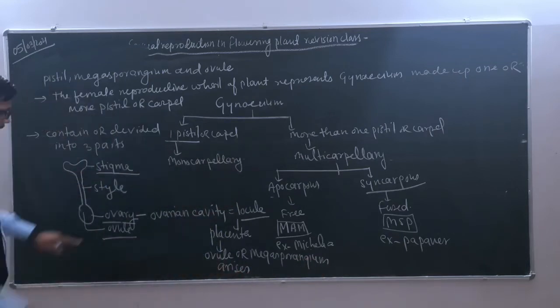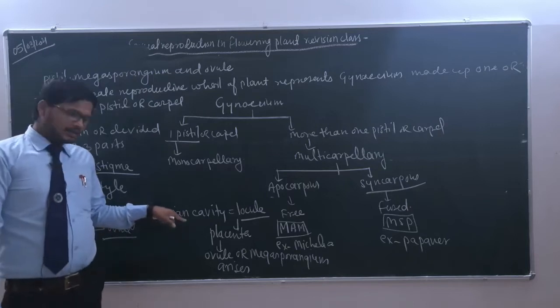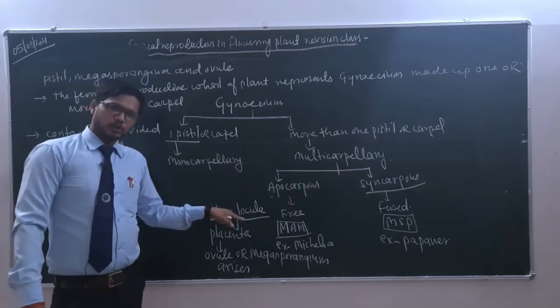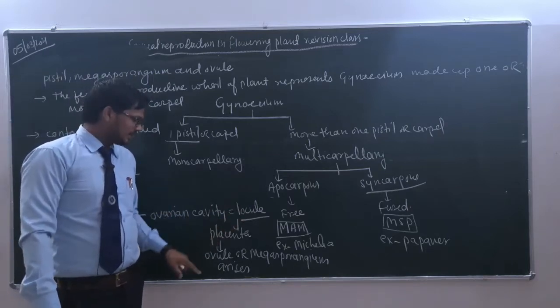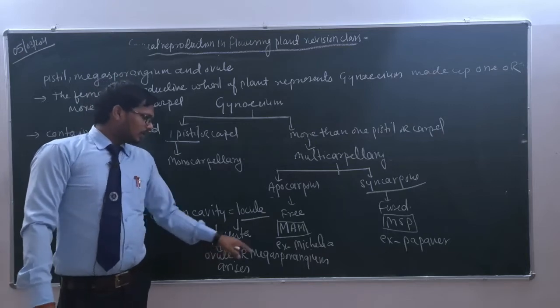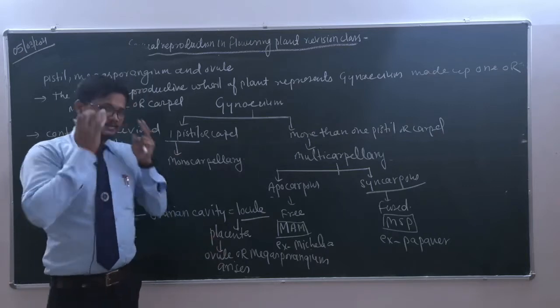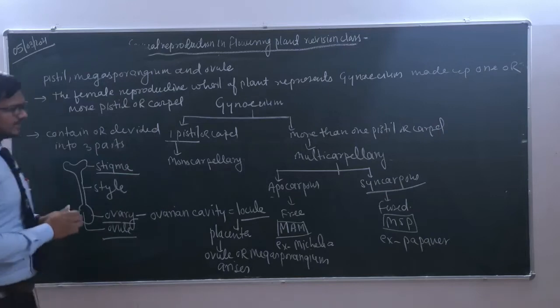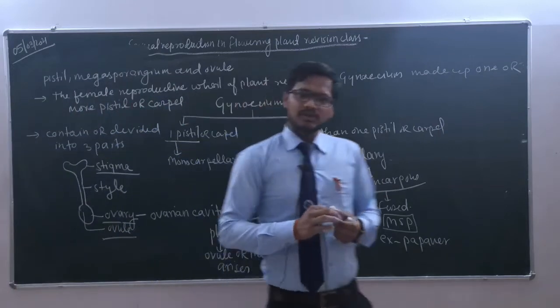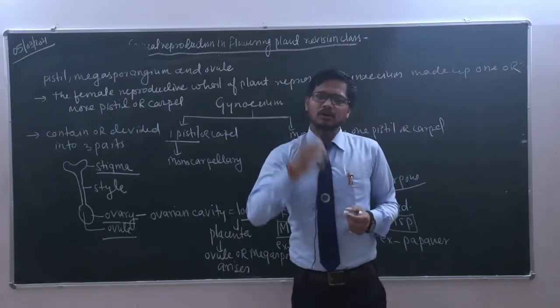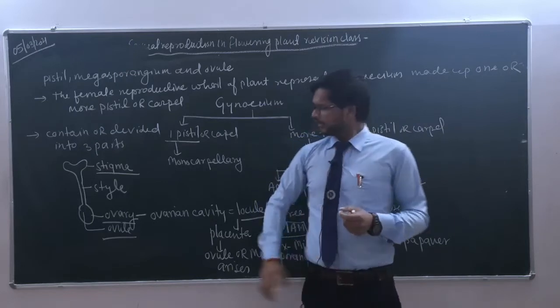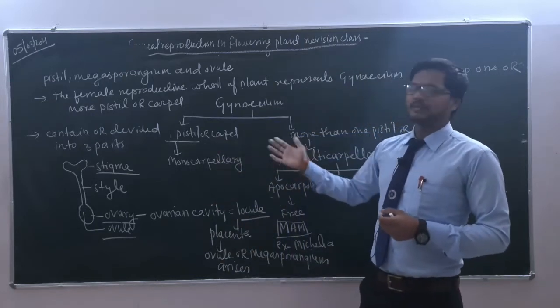Let's quickly discuss once more. The ovary has an ovarian cavity. The ovarian cavity is known as locule. The locule has a placenta, and from here the ovule or megasporangium will arise. These are the exact lines of your NCERT. Remember, in your board examination, nearly all the questions will be asked from your NCERT. So we are going to clear all the topics of the NCERT.